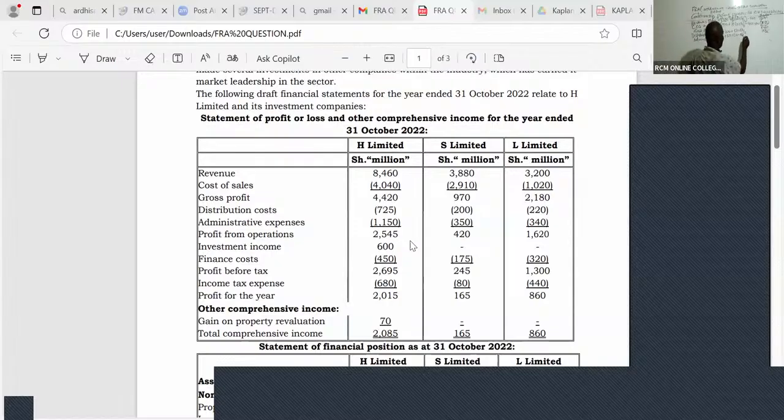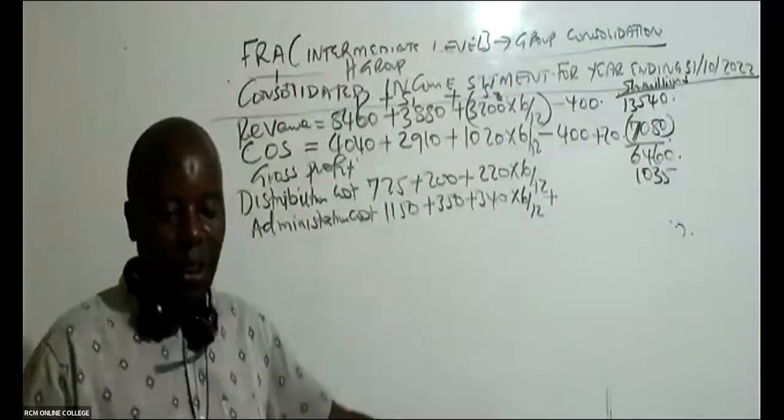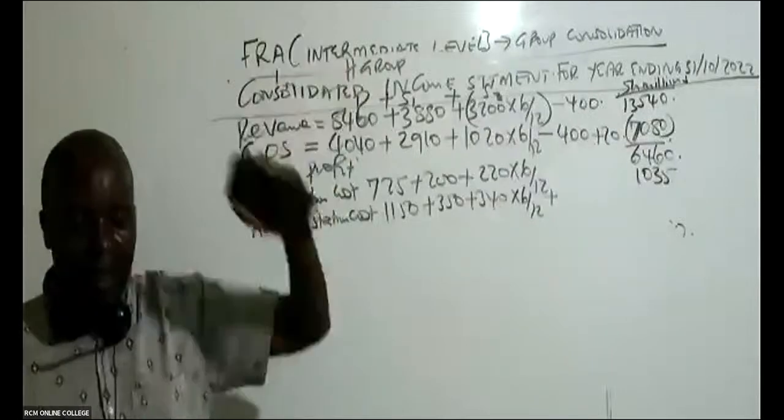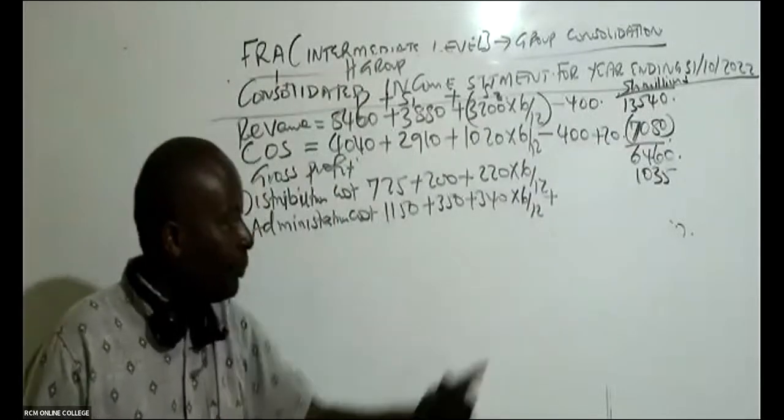So is there anybody who is able to remember that we had some impairment of brand name? And if you're able to remember, how much do we bring and add here? You give me this correct answer, I give you airtime. How much do I come and add there?